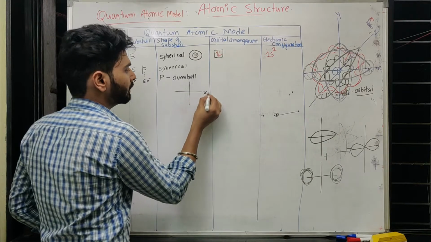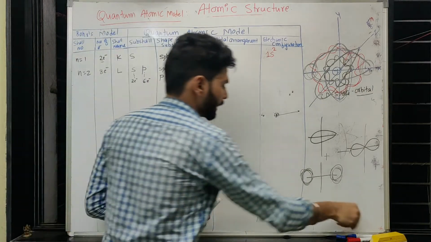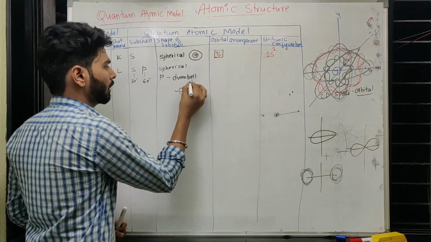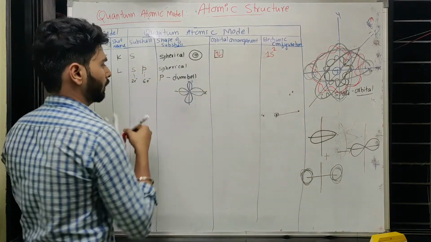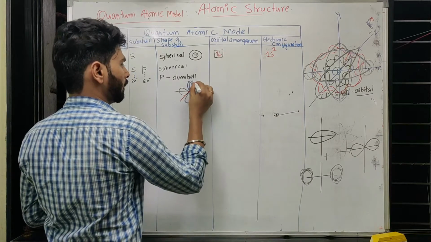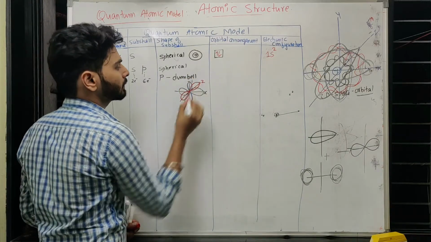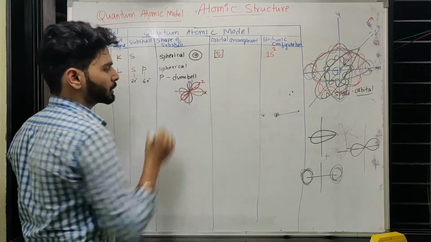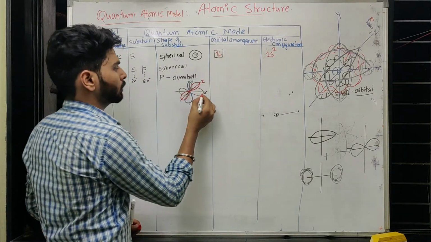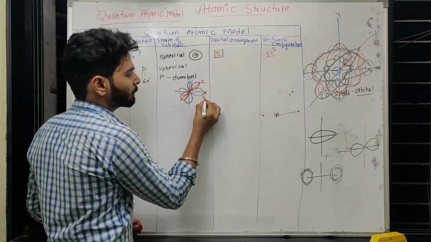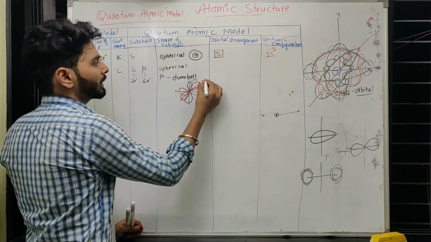So it can be said like this. If I consider the x-axis, then it will be drawn like this. If I am saying y, then it will be like this. If I am saying z, then that can be drawn like this: x, y and z. So this is one three-dimensional space, this is another three-dimensional space, and this is the third three-dimensional space. The three-dimensional space present along the x-axis is called px, along the y-axis is called py, and this one is called pz.